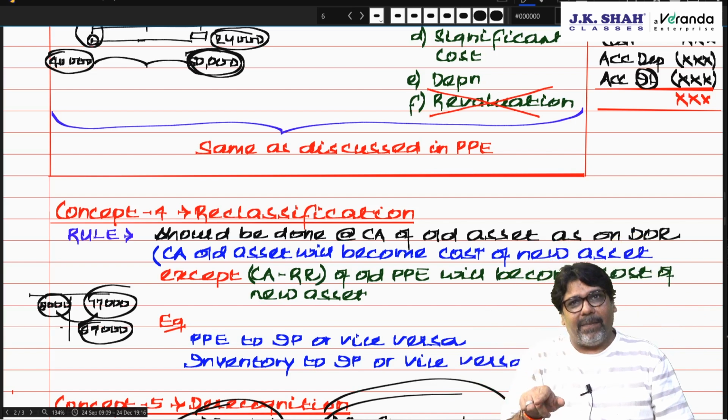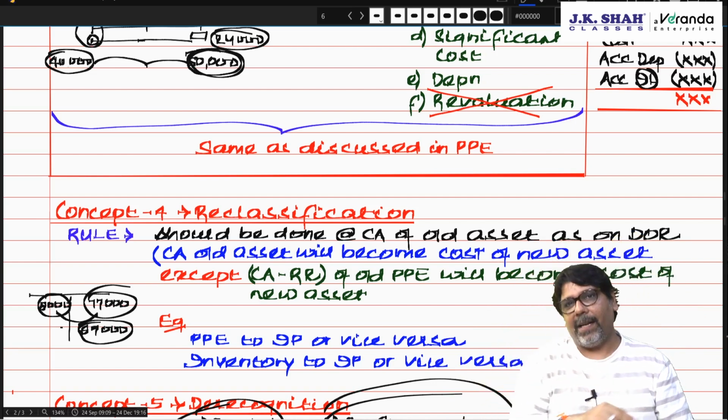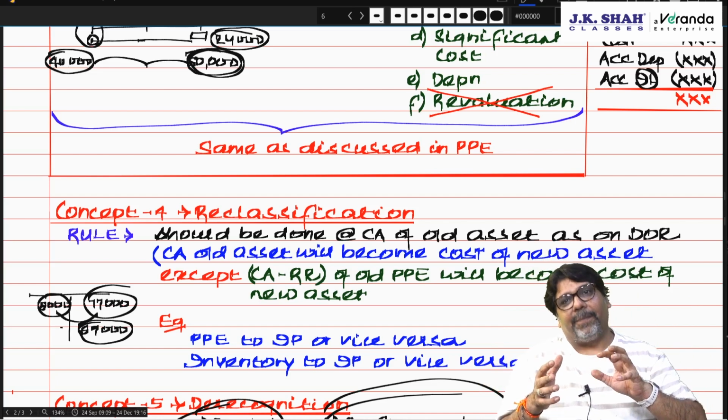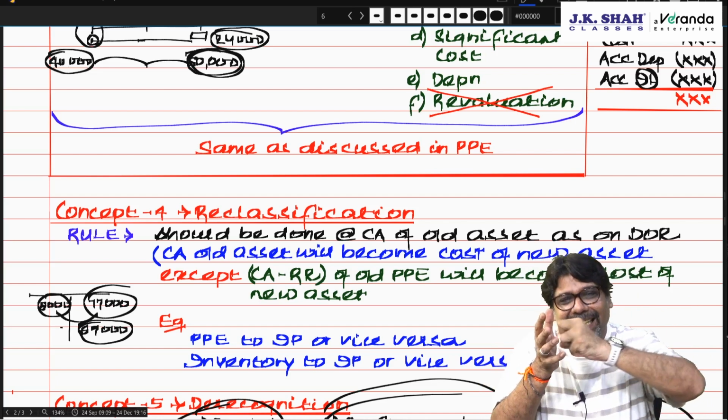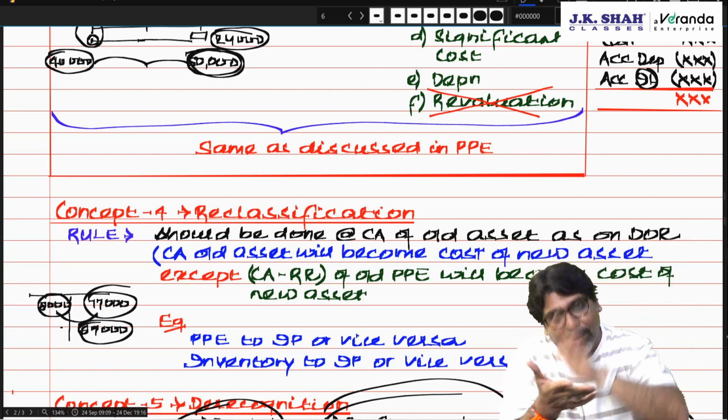Any subsequent expenditure, benefit for more than 1 year, capitalize. Benefit less than 1 year, do not capitalize. Replacement part. Replacement. Derecognize the old, carrying amount of old part, recognize the cost of new part.